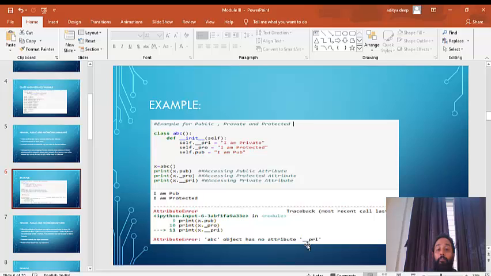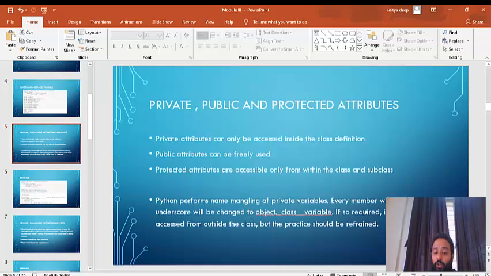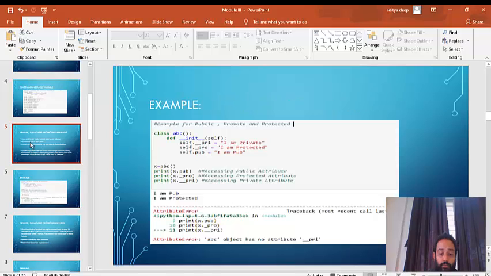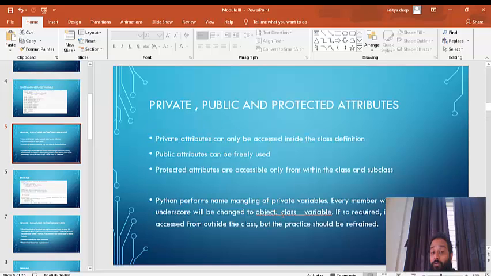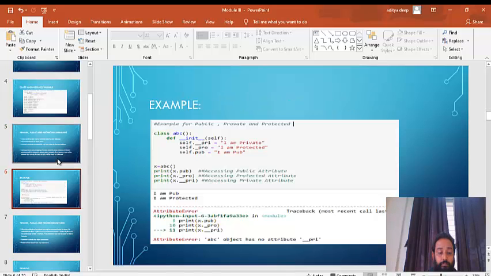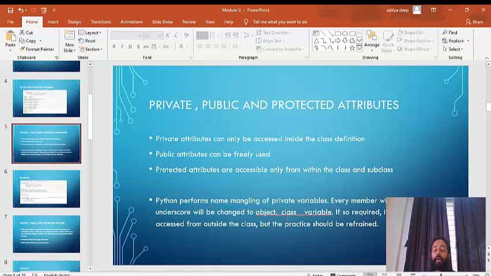Now if you want to access this in some emergency, this is the method. What you have to do is write the object name, that is x here. So you have to write x dot underscore class name, that is ABC, underscore variable name, that is underscore underscore private. We'll see this in the code. So this is clear to you.